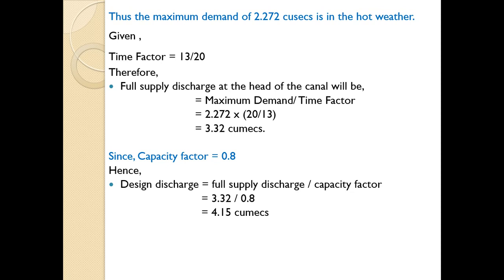So in this way we can calculate a design discharge into the canal. The very first thing you should remember is the small relationships as we have already discussed: discharge into the canal equals area upon duty. You can find it out, and then based on the seasons we can find the discharge required by each season. The particular season's maximum discharge is taken as the maximum demand, and then it can be considered as the design discharge. But if time factor and capacity factor are given, in that case we have to use them for determination of design discharge. So this is regarding determination of design discharge.